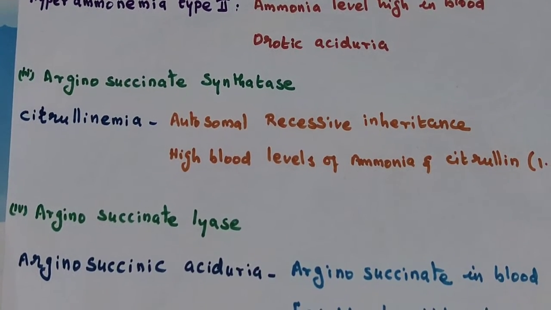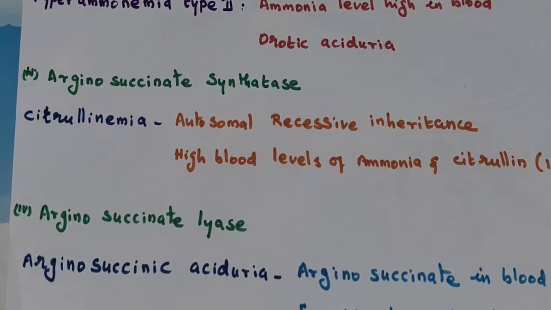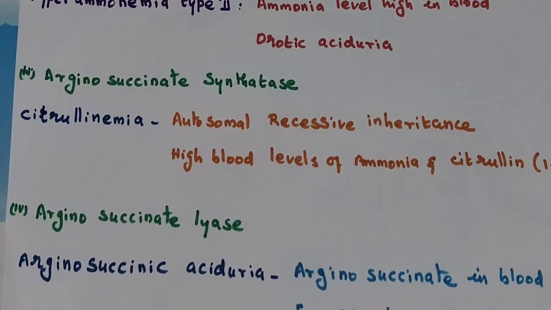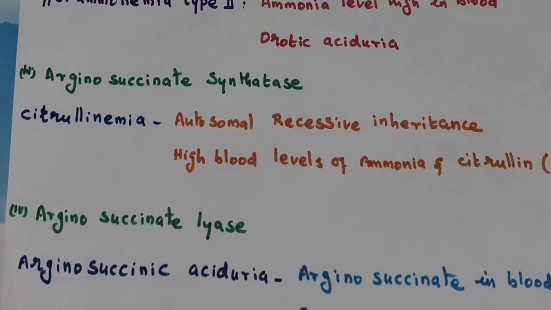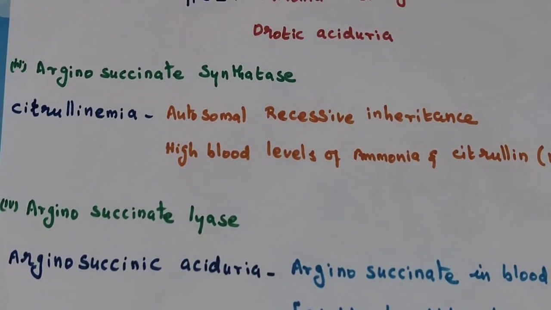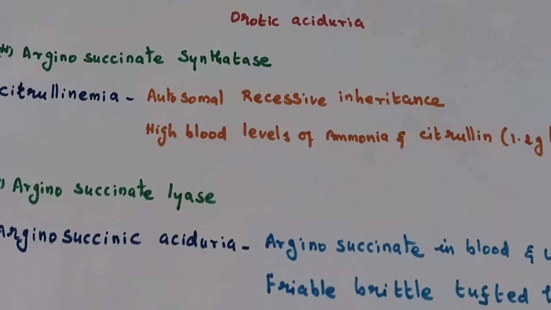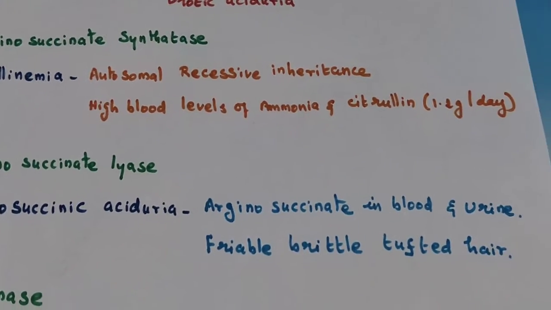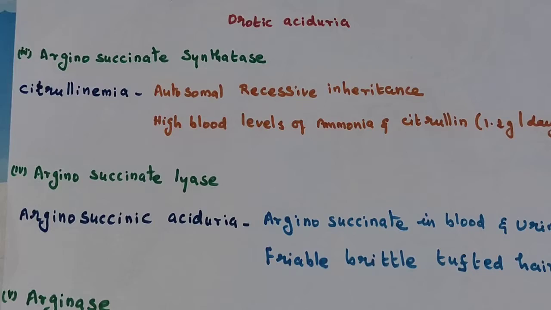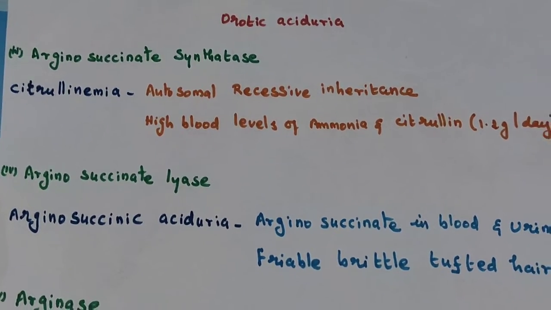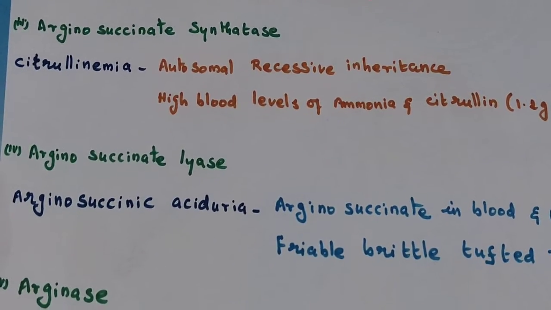The third enzyme is argininosuccinate synthetase. A defect of this enzyme causes the disease called citrullinemia. It leads to autosomal recessive inheritance and high blood levels of ammonia and citrulline.